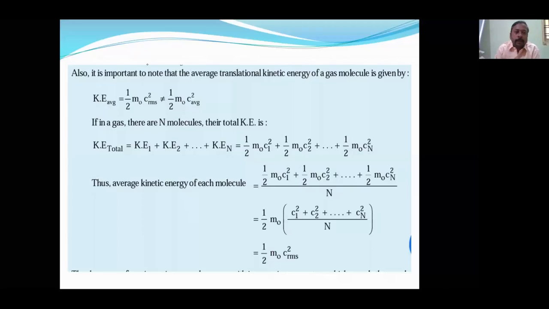So here are the formulas, and in chemistry at least you should remember these. It is important to note that the average translational kinetic energy of a molecule is given by half mv square, not average square. Here n is the number of molecules and k is the total kinetic energy, like KE1, KE2. If you keep on adding, finally you will get a formula. If you remember that, it is more than sufficient.